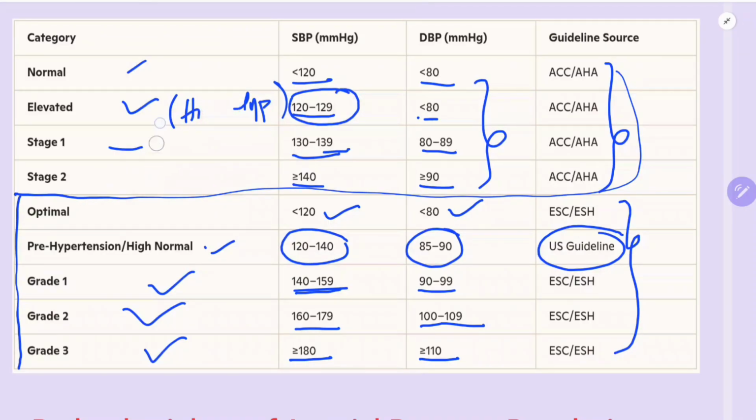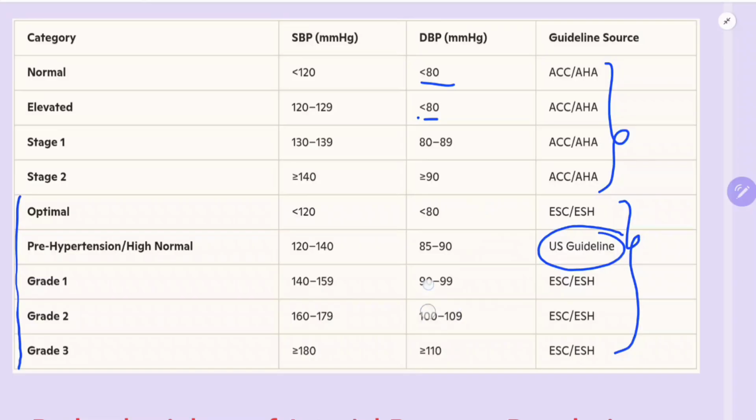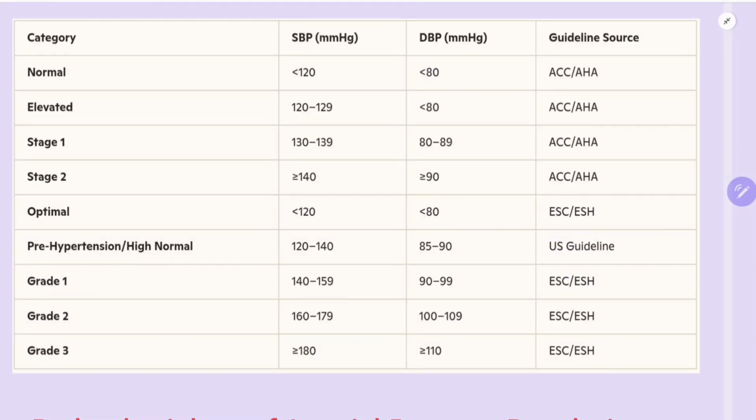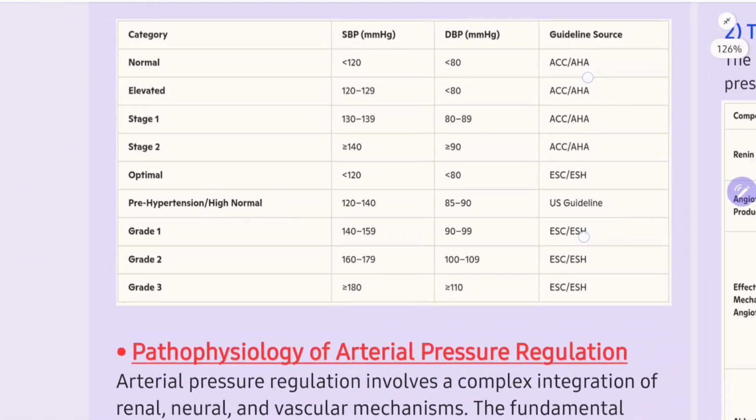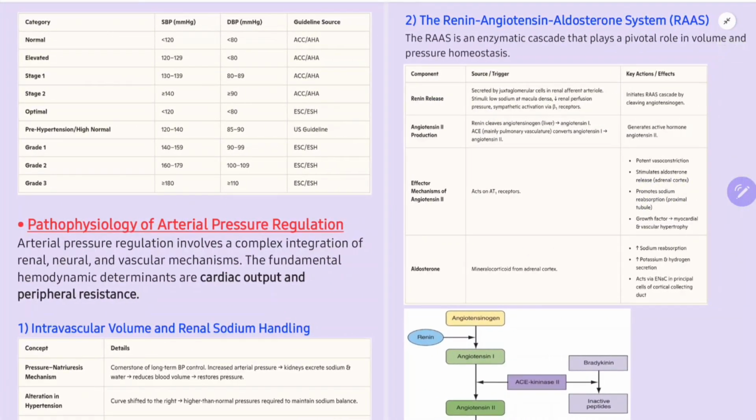I think it is enough for now. I said when to use the American classification and when to use the traditional European or British classification; it depends upon the context in which your patient lies. From the next class onwards, we'll discuss the pathophysiology of hypertension. This is very important for understanding, because many drugs are there, and which drug you should give your patient depends upon your understanding of the pathophysiology of hypertension. So that we will discuss in the next class. Thank you.